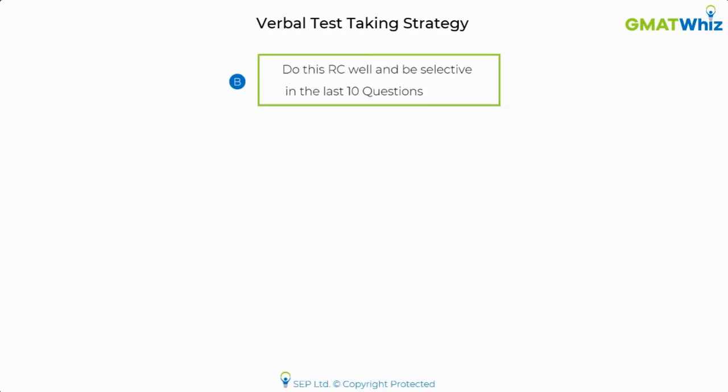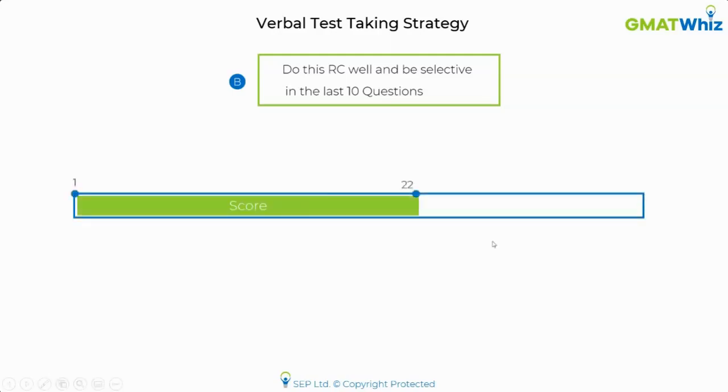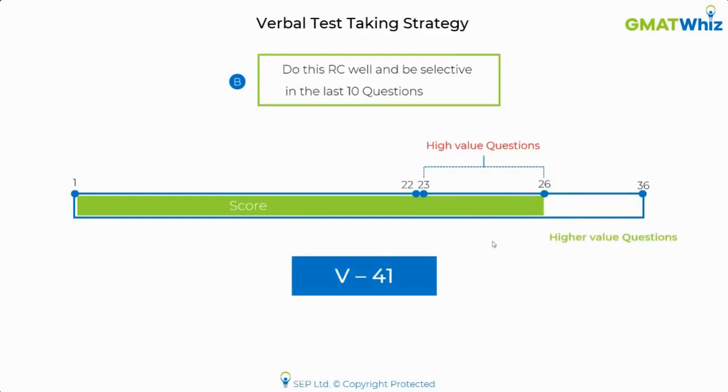The ones which I was more comfortable with, I did, and I skipped the rest of them. Now, what happened then? How did it help me? Basically, if I look at the scenario, I was able to get those high value questions right. What happens if you get high value questions right? GMAT serves you questions of higher difficulty level. So the last 10 questions that I got were of higher difficulty.